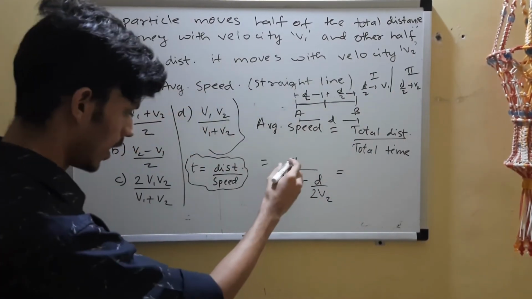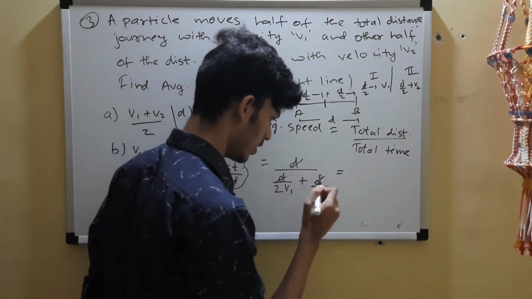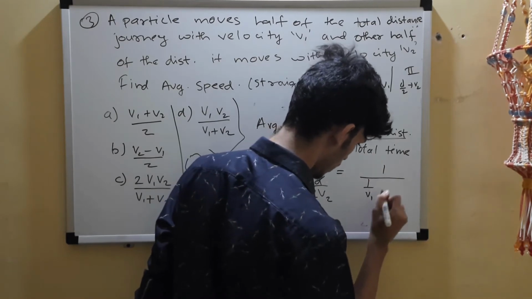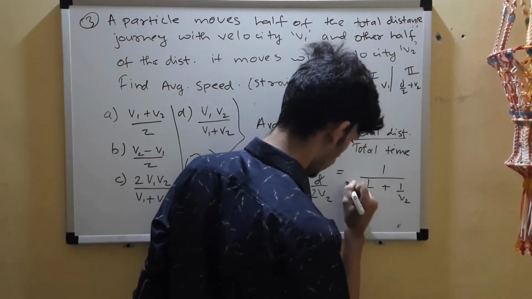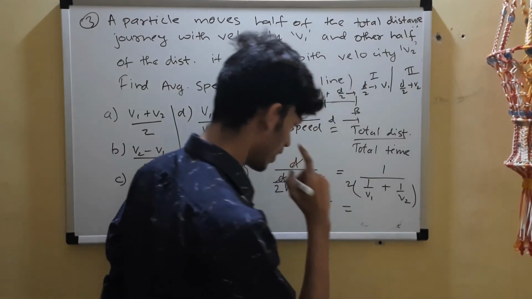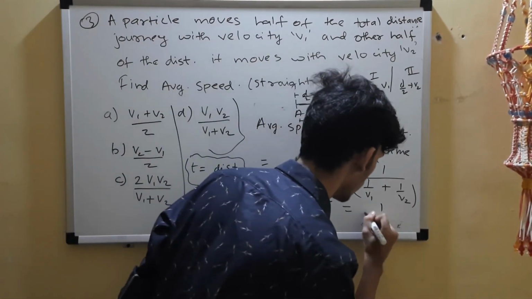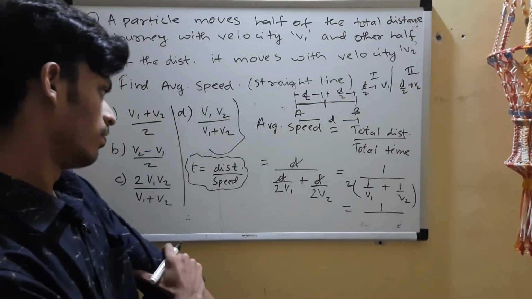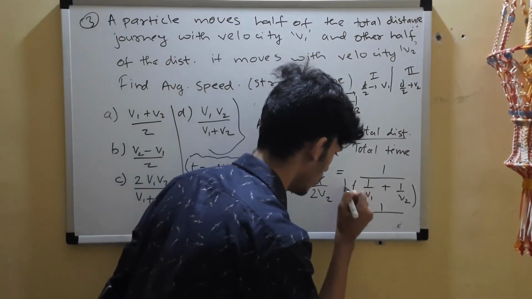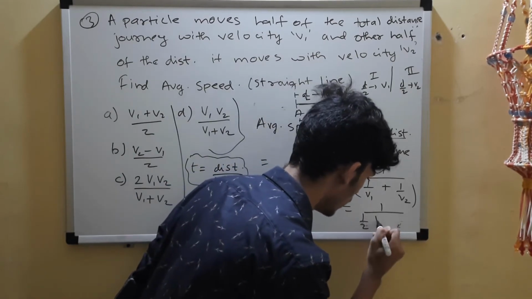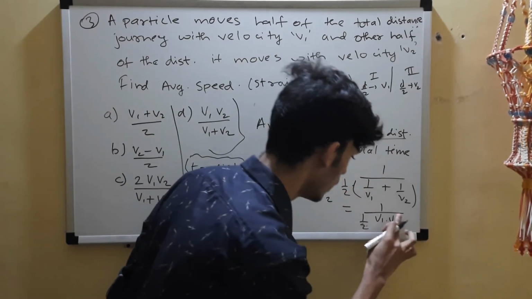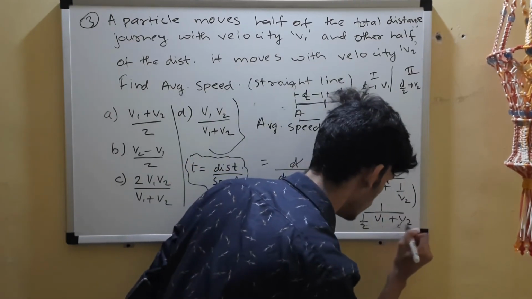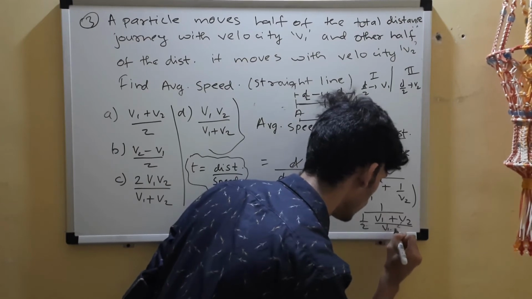Now if you take this d common, it will cancel with this. Finally you are left with 1 upon v1 plus 1 upon v2, and you have a 2 over here. So that gives us 1 upon 2 times (v1 plus v2) upon v1 v2.